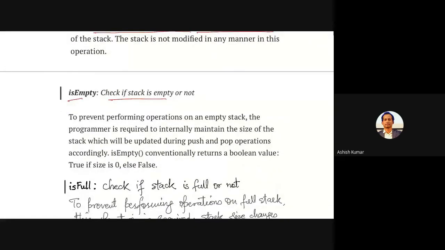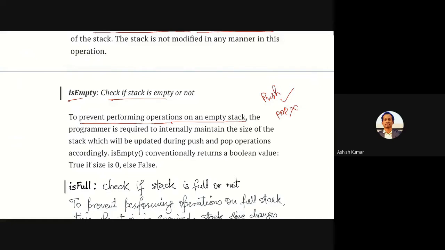The purpose of that is what? To prevent performing operation on an empty stack. So what will actually be disturbed if you perform an operation on an empty stack? If you do push in an empty stack, that is fine. But if you do pop from an empty stack, not fine. It must notify an error because there is nothing to be popped, so it shows some error.